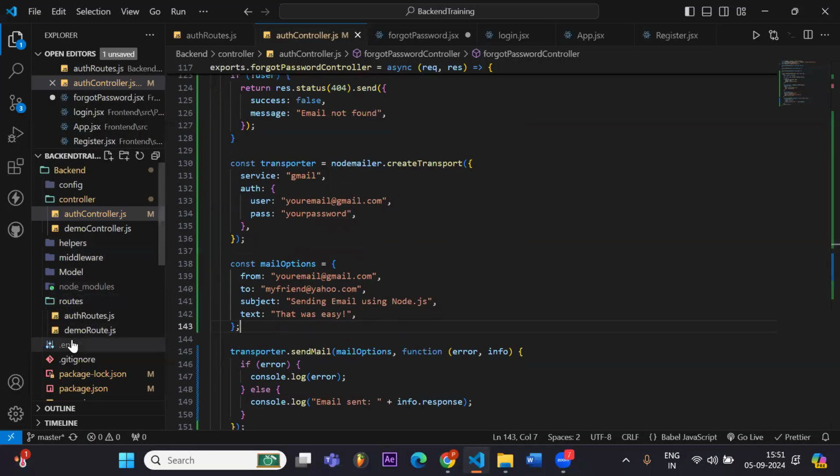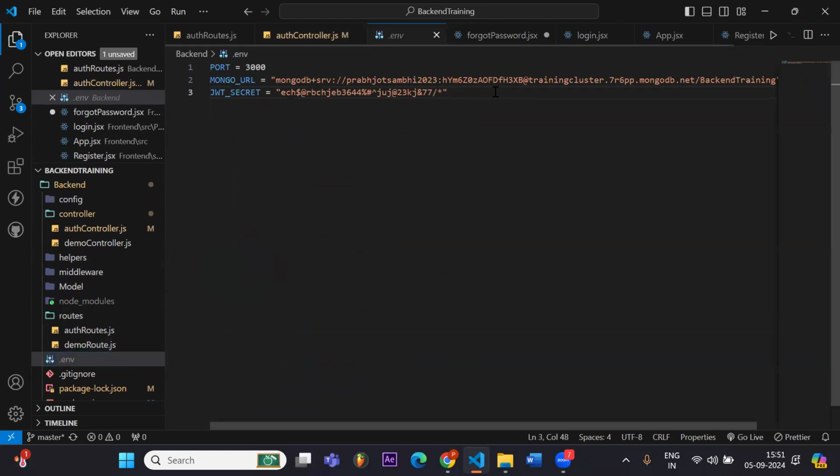I will separate this mail from others. So I will write here email user, and here I will paste that email. Similarly, I have to paste the password also. So right here.